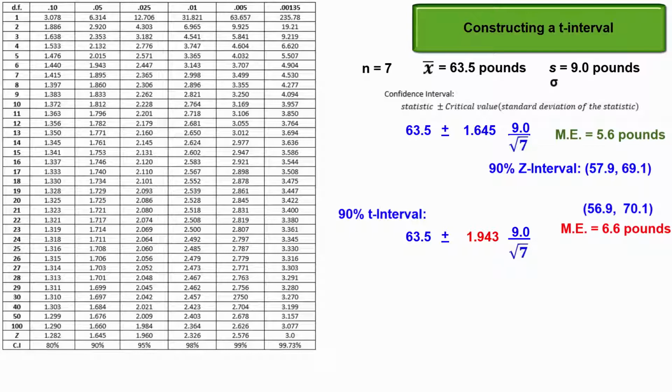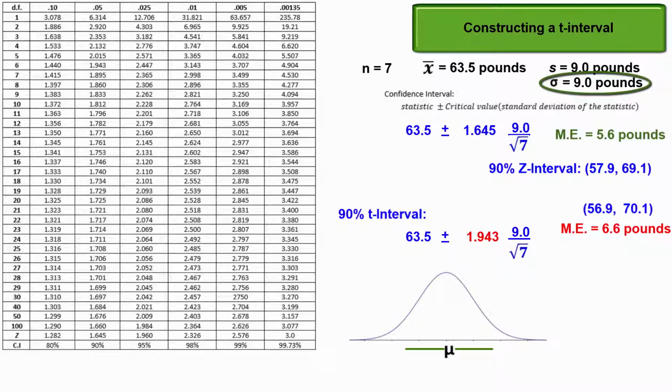Well, I'm glad you asked. The original margin of error of 5.6 pounds in the z-interval is due to the sampling error of the sample means, how much random fluctuation can exist for the middle 90% of sample means about the unknown population mean in the sampling distribution. But this is only accurate if we for sure know that 9 pounds is the population standard deviation. Well, we don't know that.